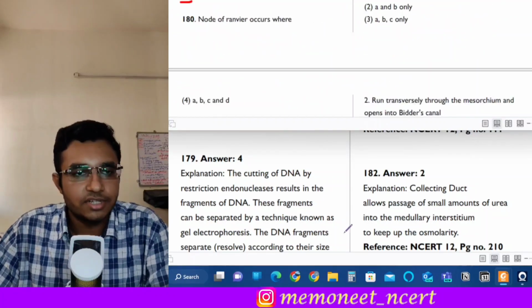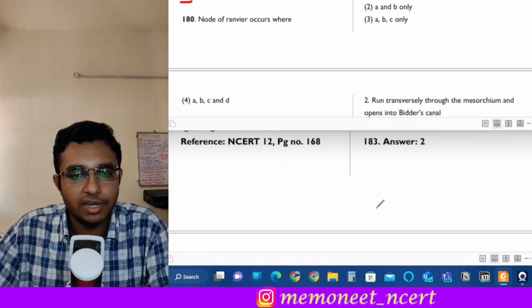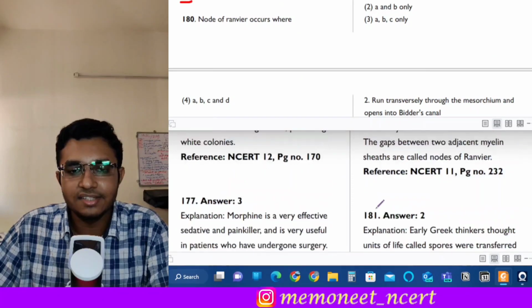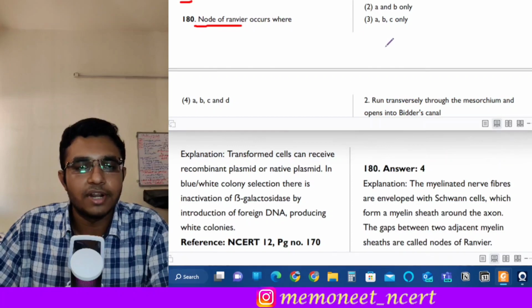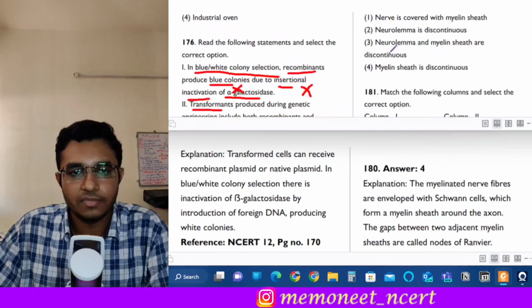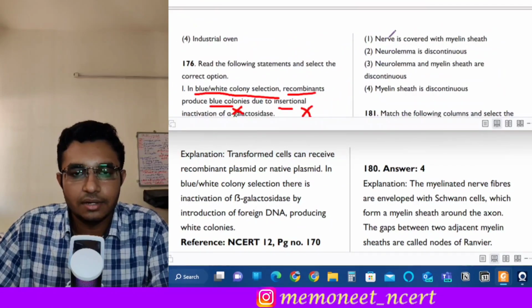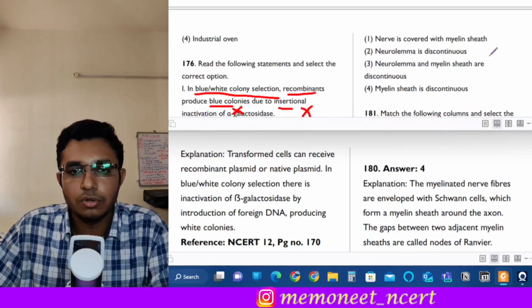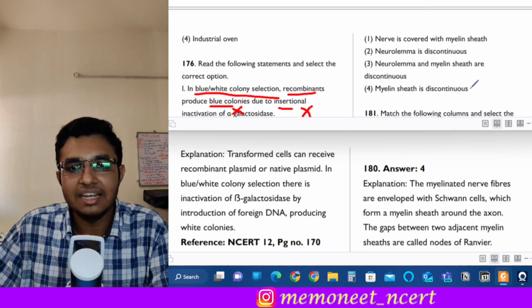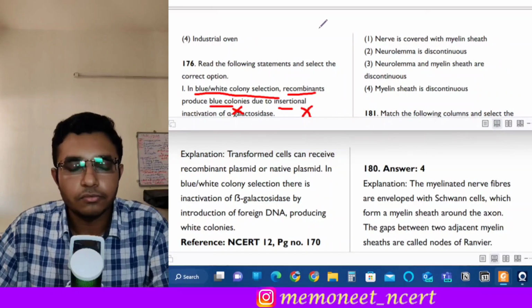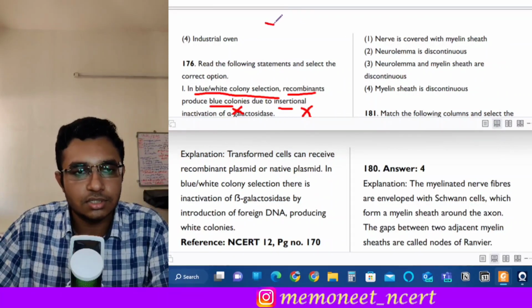The next question is question number 180, and it states that the node of Ranvier, okay, node of Ranvier occurs where? Its options are: nerve is covered with myelin sheath, neurolemma is discontinuous, neurolemma and myelin sheath are discontinuous, and myelin sheath is discontinuous. Now, to understand that, you must know the structure of nerve, okay?